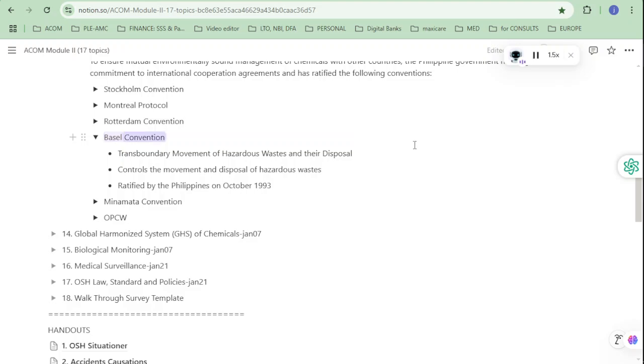Basel Convention: transboundary movement of hazardous wastes and their disposal. Controls the movement and disposal of hazardous wastes. Ratified by the Philippines in October 1993.